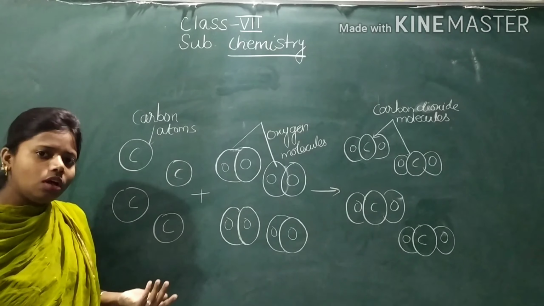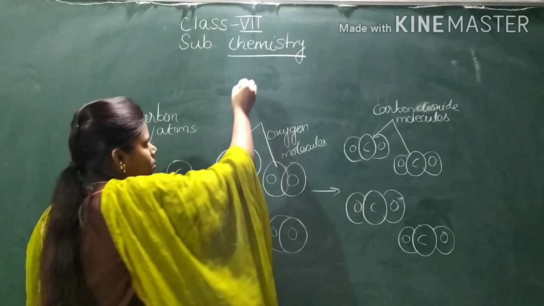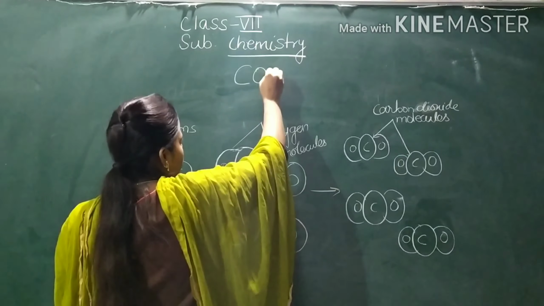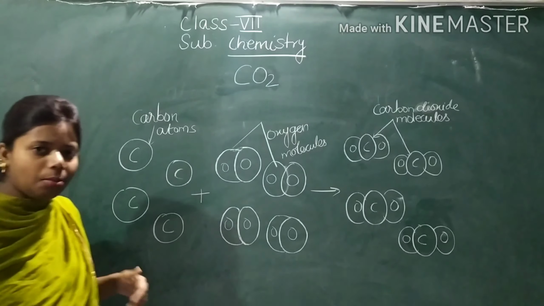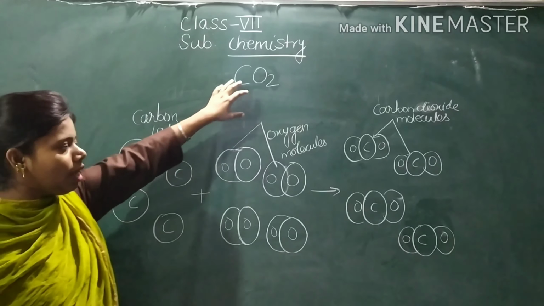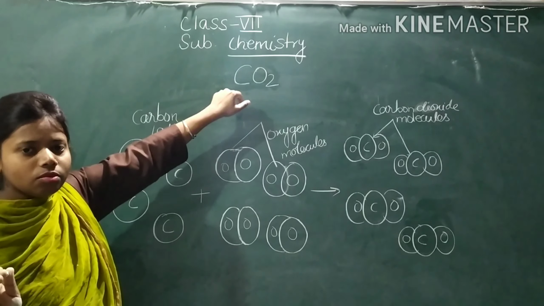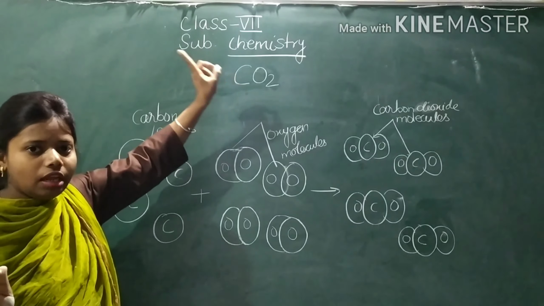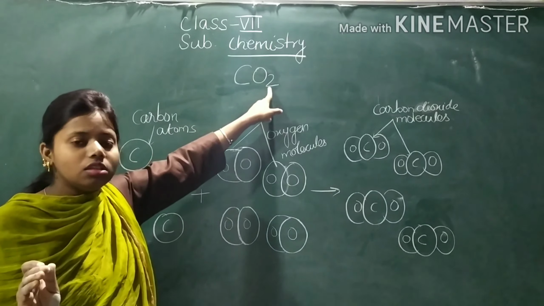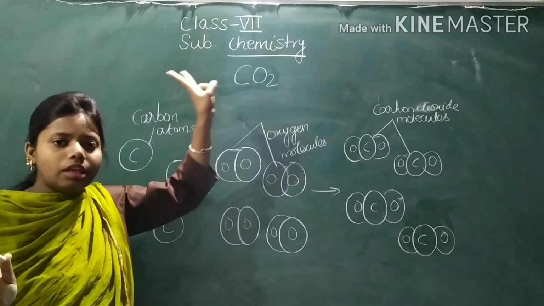What is the formula of carbon dioxide? The formula of carbon dioxide is CO2, and carbon dioxide is what? A compound. Now, how many carbon atoms are there? One carbon atom, and O2 means two oxygen atoms.